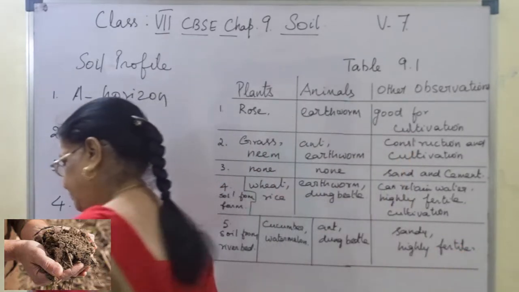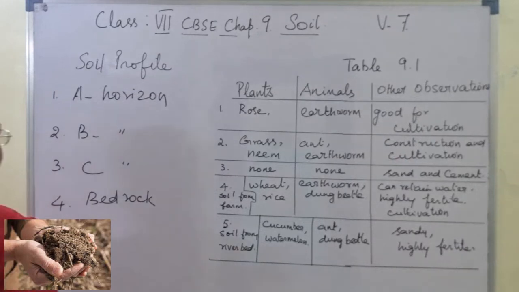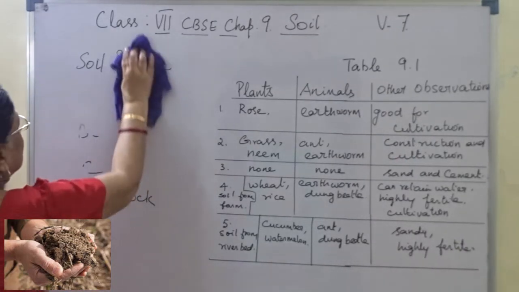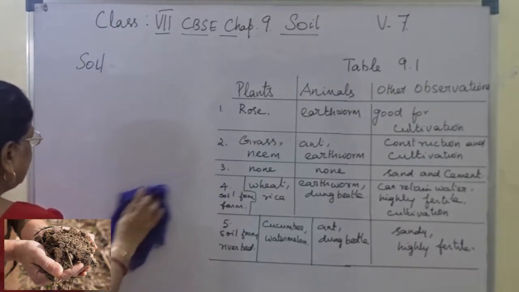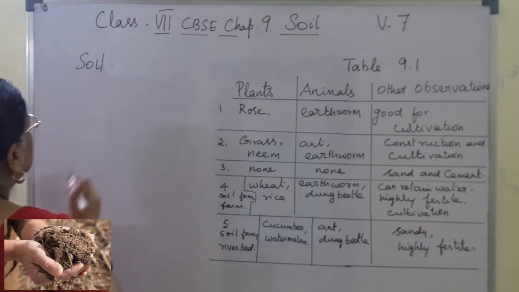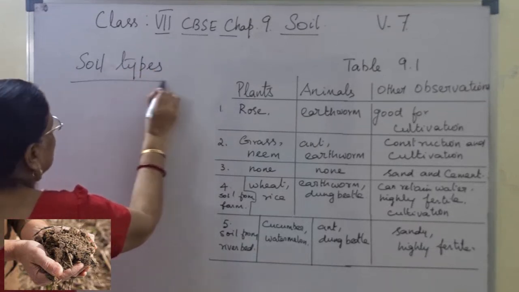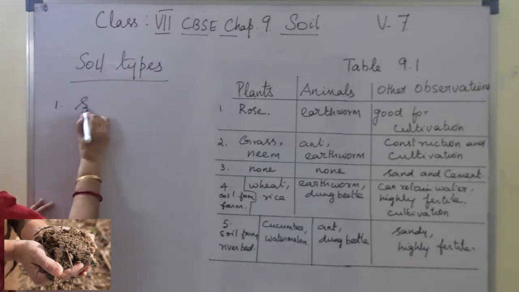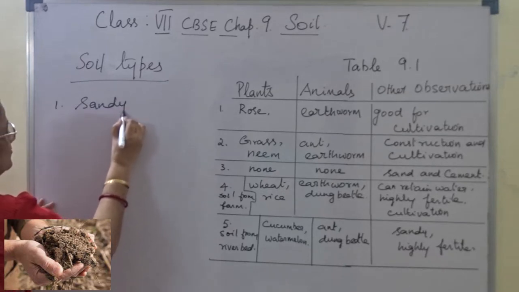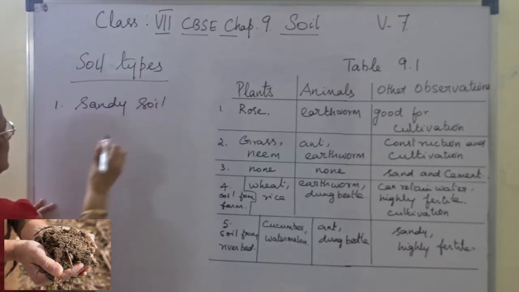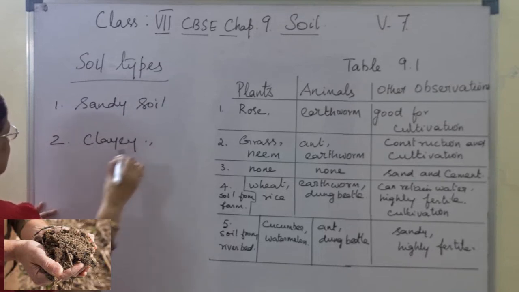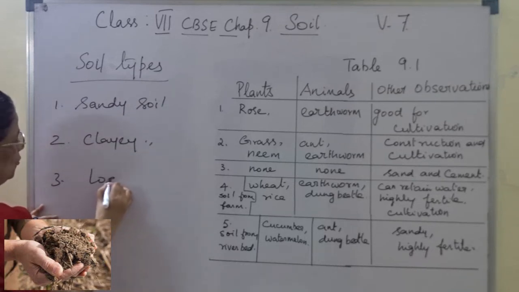So normally, soil types we find: first sandy soil, clayey soil, and loamy soil.